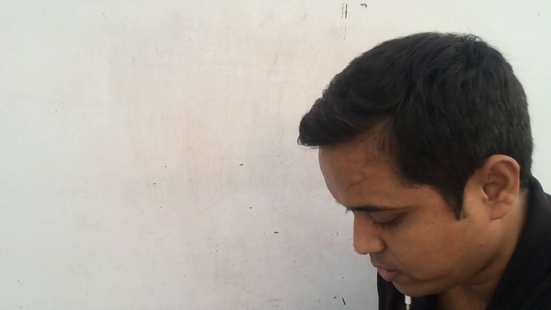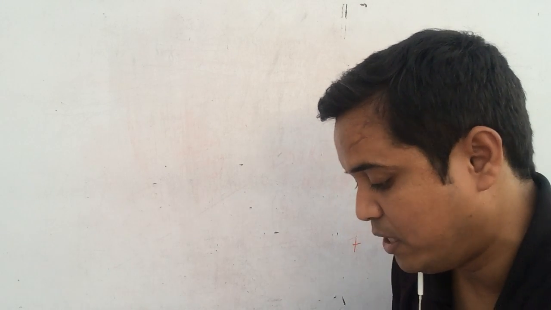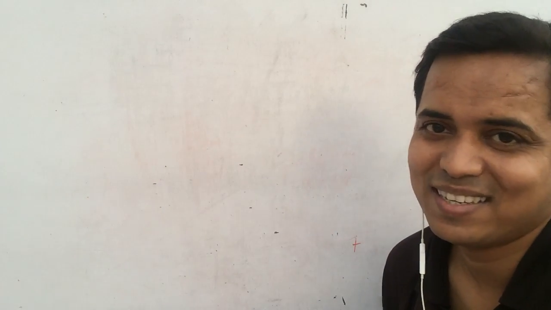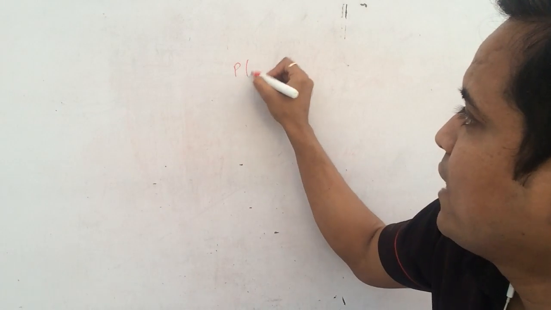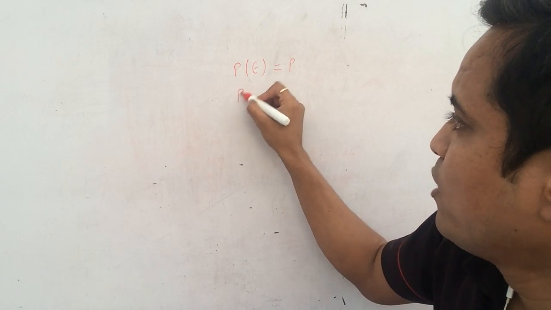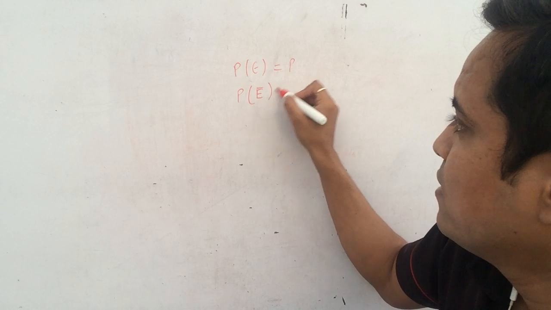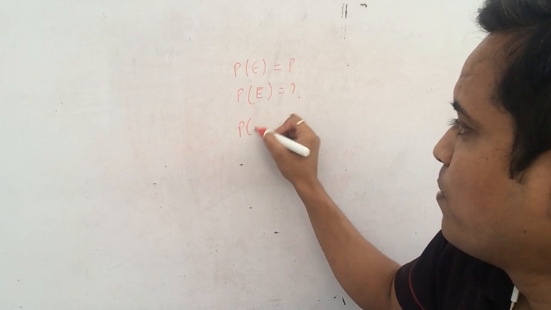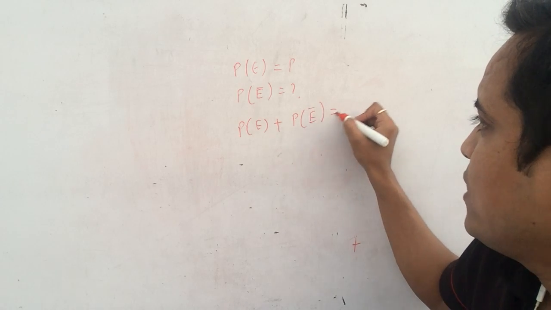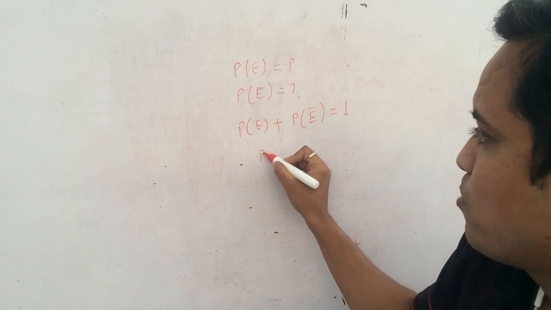Now the question is, if the probability of an event happening is p, then what is the probability of it not happening? As you know, the probability of happening plus the probability of not happening is 1. You know this. So what is the probability of not happening?